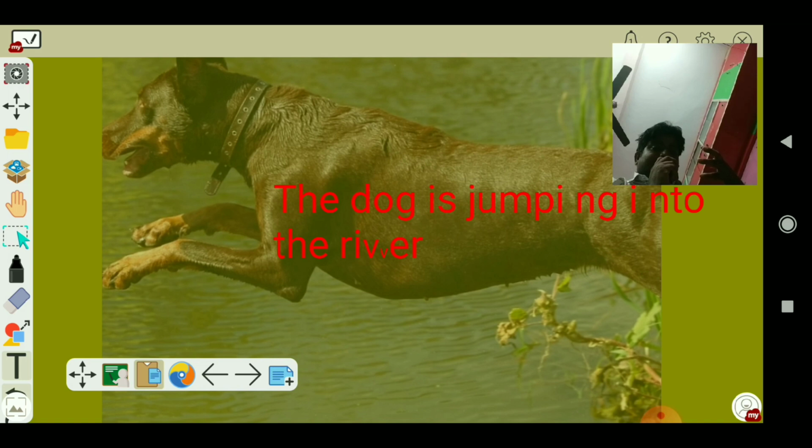The dog is with the motion. He is jumping from land to water. So it's inward motion, inward direction. The dog is jumping into the river, not the dog is jumping in the river, because it shows a change, it shows direction, it shows a movement inward. The first example is very vivid and very important, and most of the students are found to make mistakes in these cases. So never use in here. Here you will use into.